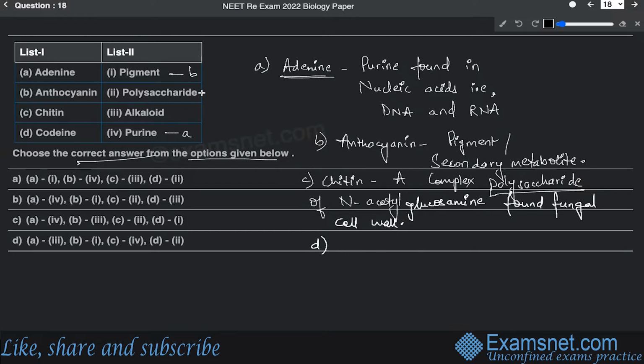And the last is codeine, which is an alkaloid. This is also an example of secondary metabolite.